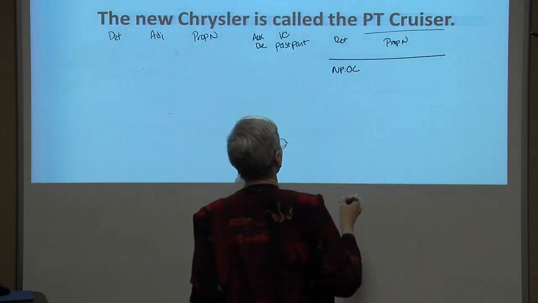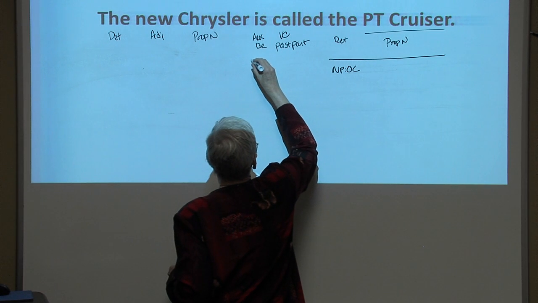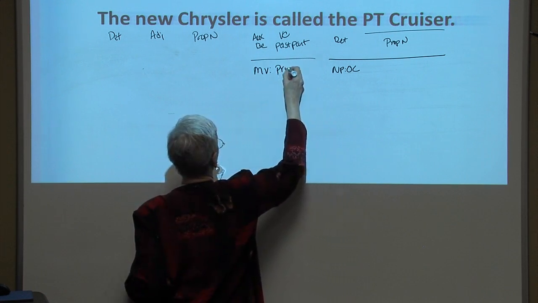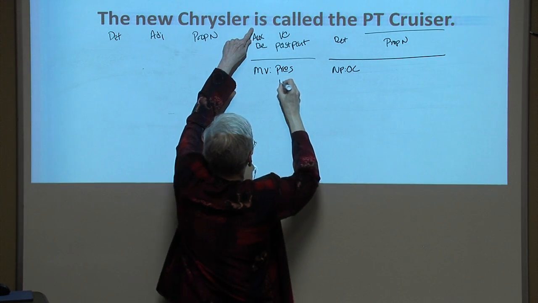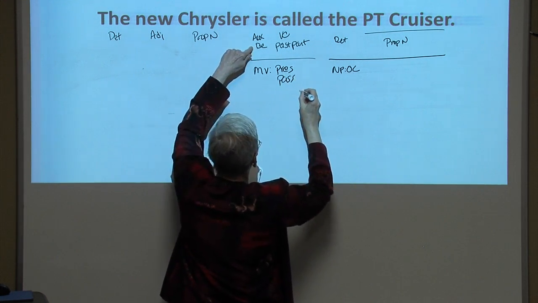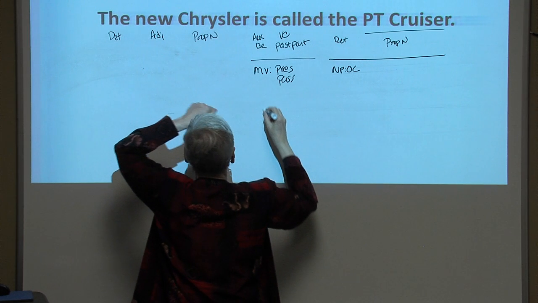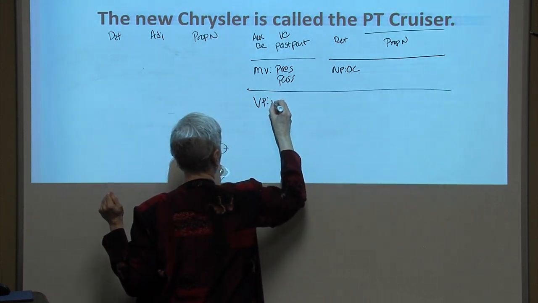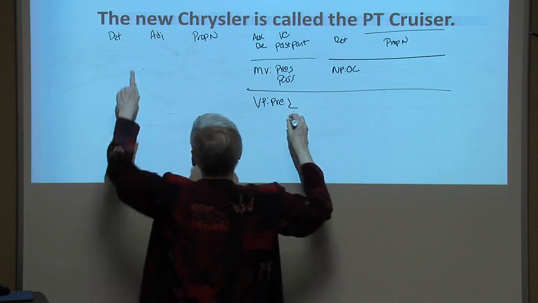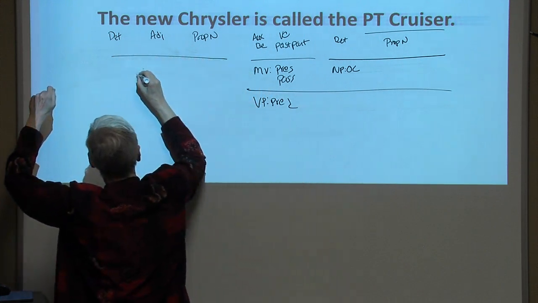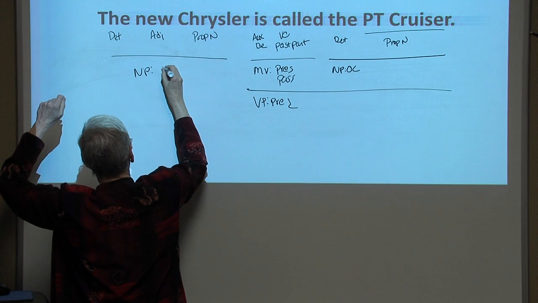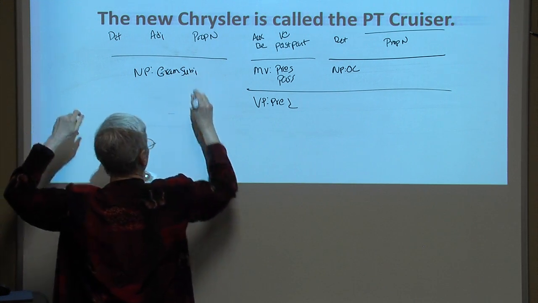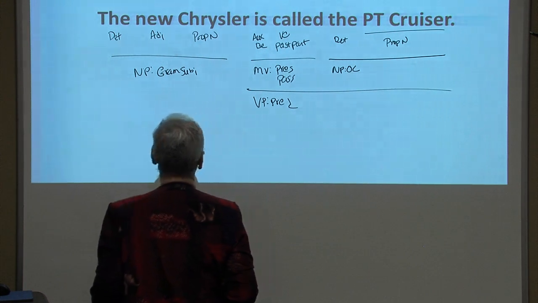Take my word for it, I'll explain it in a minute. Then we have our main verb, which is present, passive, auxiliary be followed by the past participle. And this is our verb phrase functioning as the predicate. And the new Chrysler is our noun phrase functioning as grammatical subject because it originally came out of the predicate.